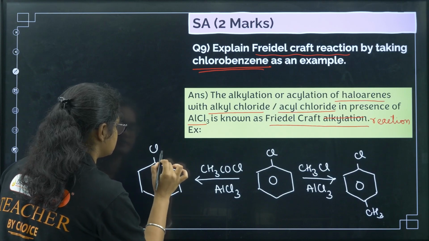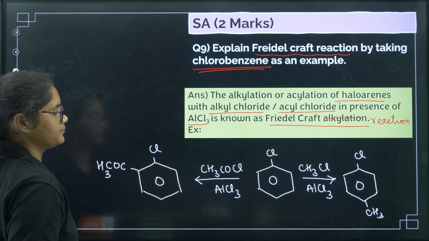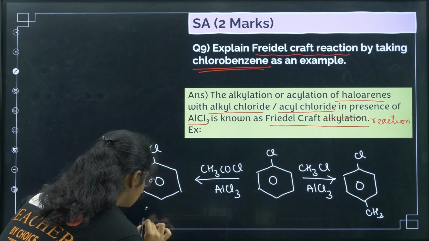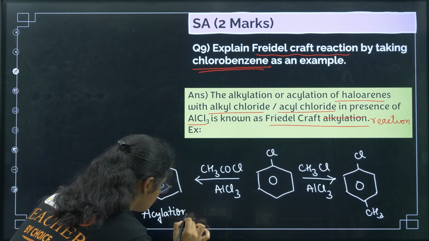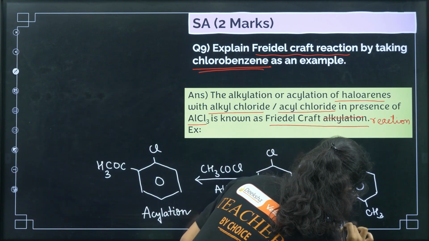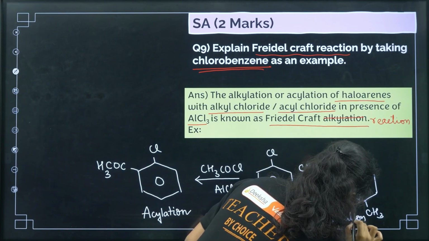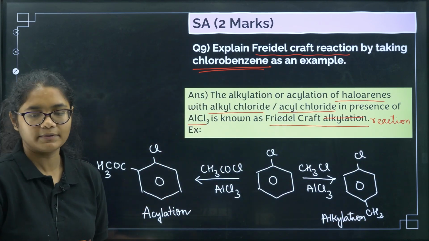So that is Cl and COCH3. Okay, so this is acylation, and this is alkylation. Clear? Just you can write down the example like this.